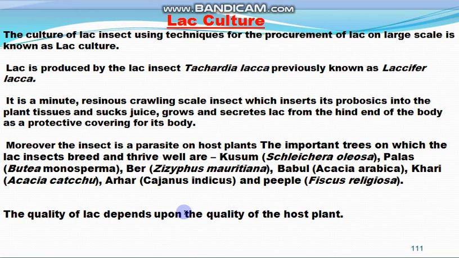The quality of the lac depends on the quality of the host plant. It means the lac insect grows on these host plants and secretes lac on them, and the quality of lac depends on the quality of the plant on which it grows. So this is about lac culture.